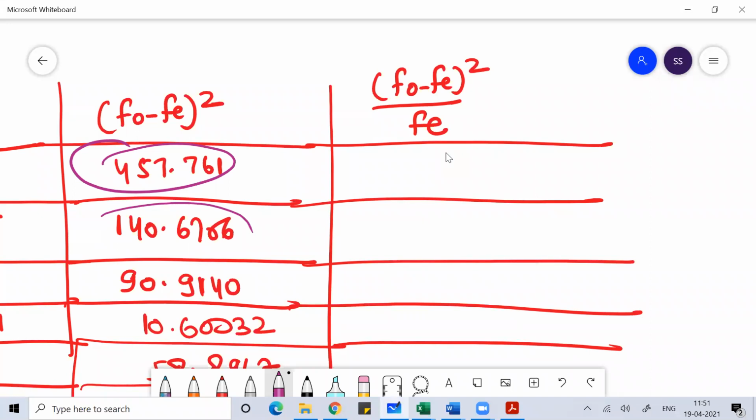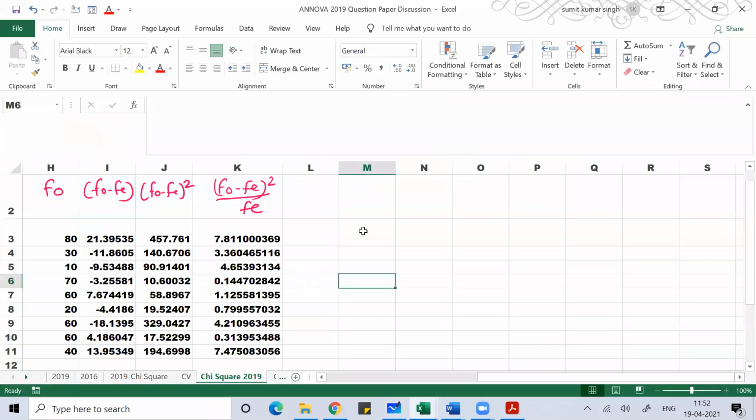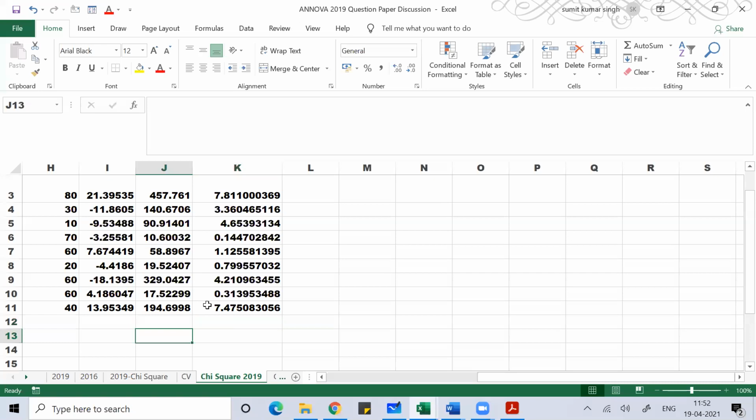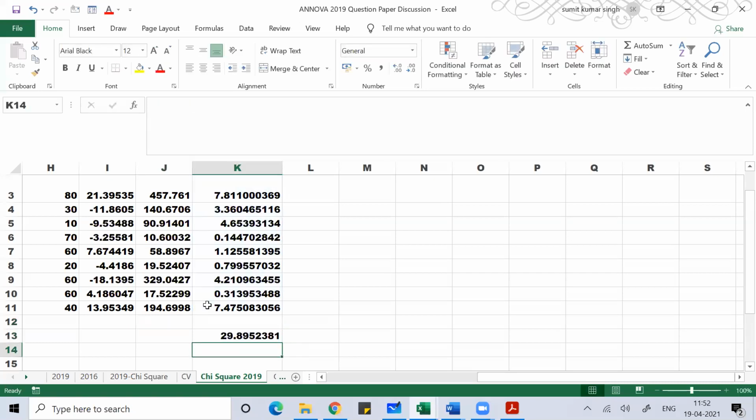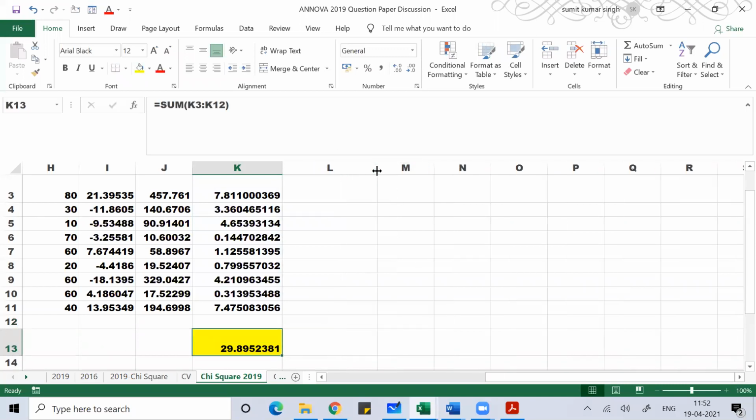So the pen is not working. Once you get this f naught minus fe square over fe, the final values, what is your calculation of chi-square statistic? The sum of this is your chi-square statistics value, the calculated chi-square statistics value. Do the sum of this.